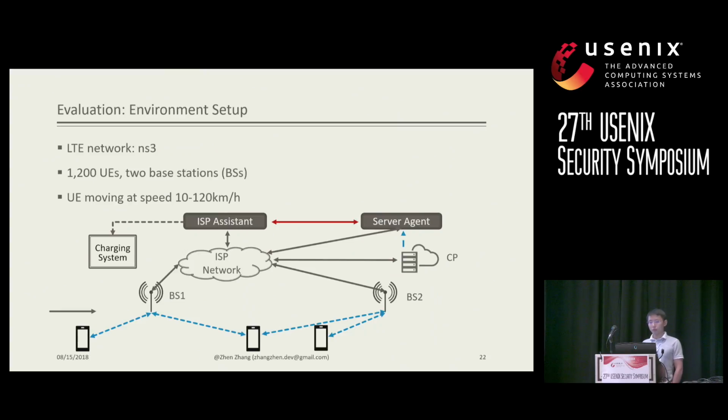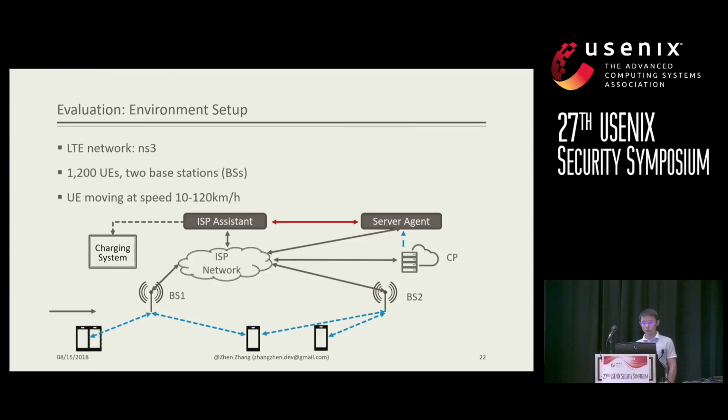And we have a simulated content provider to provide network services, web services actually. We have another network setting for an LTE network. We use ns-3 to simulate it. We simulated 1,200 user equipments inside this network and 2 base stations. Compared with the airplane Wi-Fi, the user equipment inside this network is moving with a random speed ranging from 10 to 120 kilometers per hour.